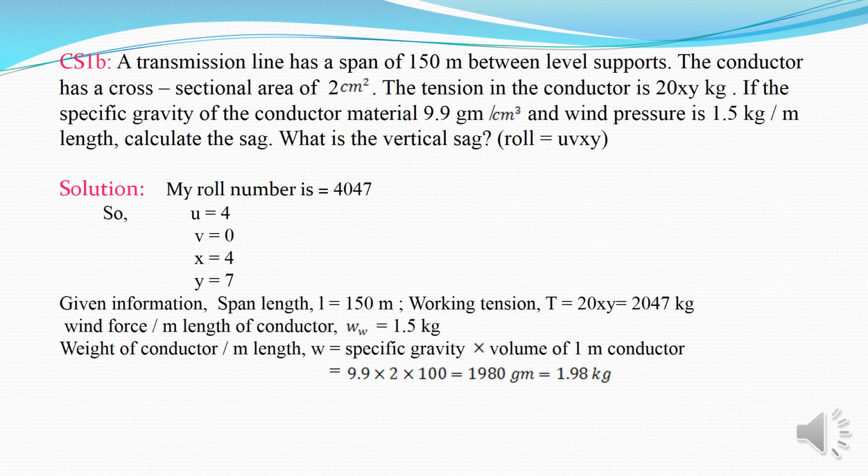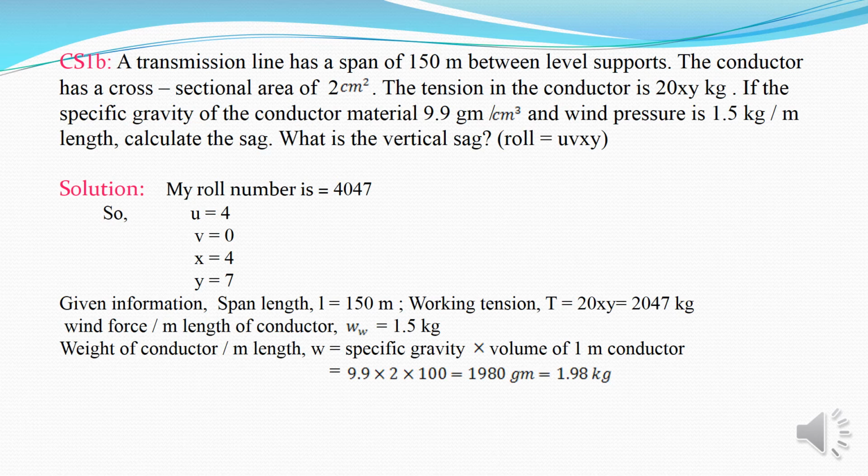Now we will discuss our second problem. A transmission line has a span of 150 meter between level supports. The conductor has a cross-sectional area of 2 cm square. The tension in the conductor is 20xy kg. If the specific gravity of the conductor material is 9.9 gram per centimeter cube and wind pressure is 1.5 kg per meter length, we have to calculate the sag and the vertical sag, where roll equal uvxy. We have to include the u, v, x and y according to our roll number.